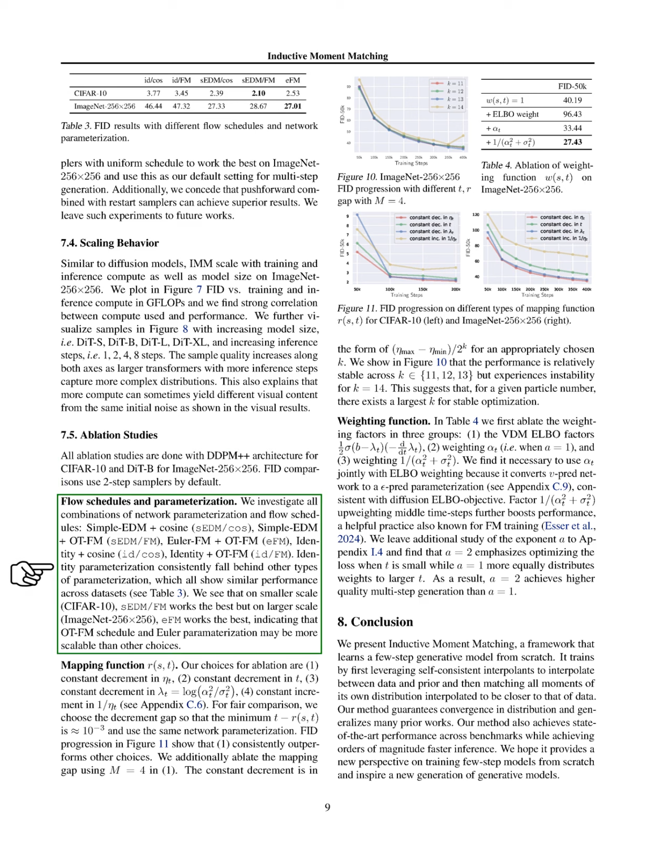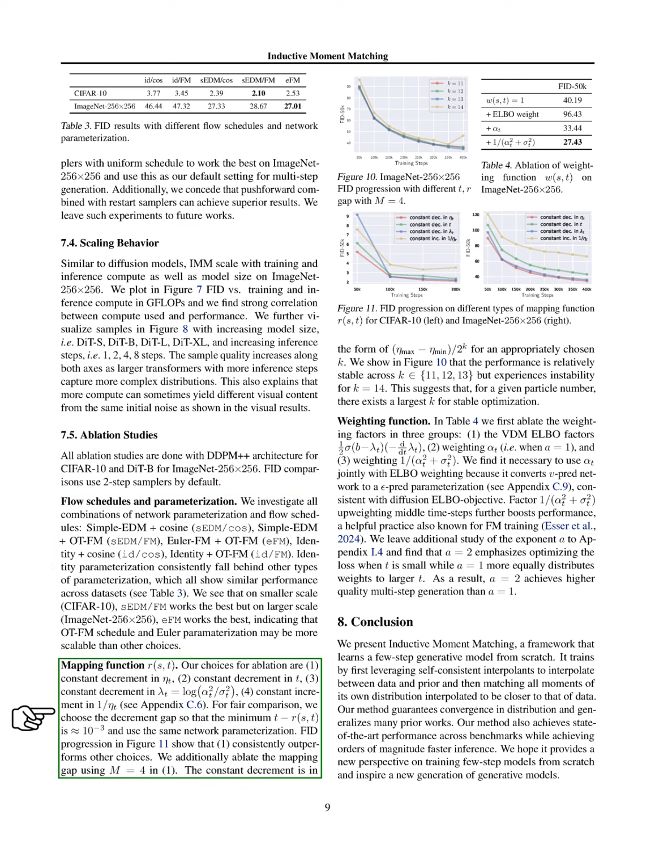We explore various combinations of network parametrizations and flow schedules, including simple EDM with cosine, simple EDM with OTFM, Euler FM with OTFM, and identity with both cosine and OTFM. We find that identity parameterization consistently performs worse than the others, which show similar results across datasets. On the smaller CIFAR-10 dataset, simple EDM with OTFM performs best, while on the larger ImageNet dataset, Euler FM is superior, suggesting that the OTFM schedule and Euler parameterization may be more scalable.